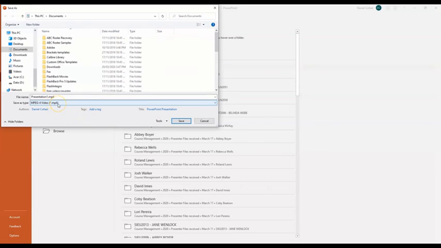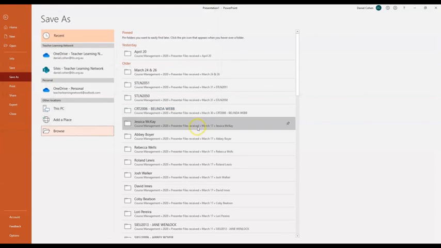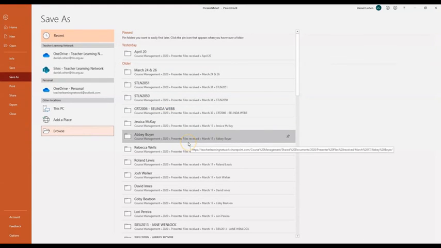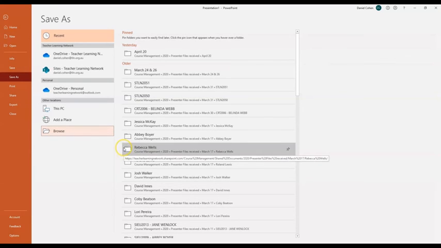So exporting it as a video means you can then load it up to something like YouTube, and it becomes something that can be watched in a more accessible way by more people. So I recommend once you've sorted out all of your animations and timings, have a think about making it into a video rather than a PowerPoint file that someone has to open and view the slideshow. But that depends on what you're trying to do. Things like links won't be clickable in a video, so think about what the purpose of the video is for that.